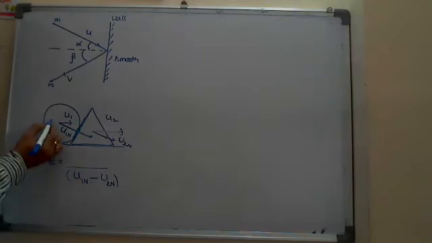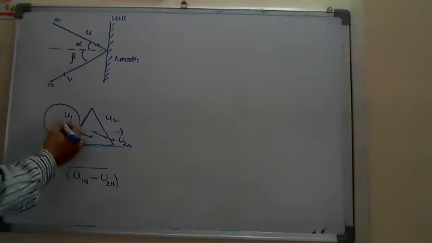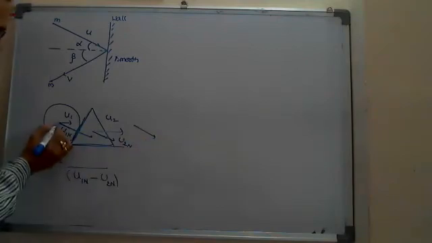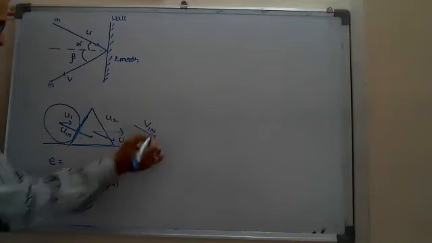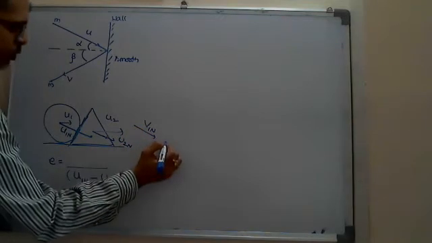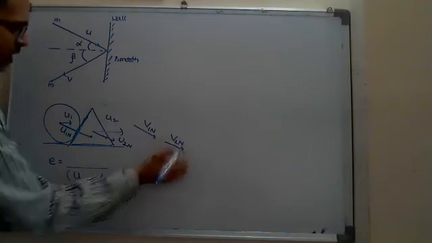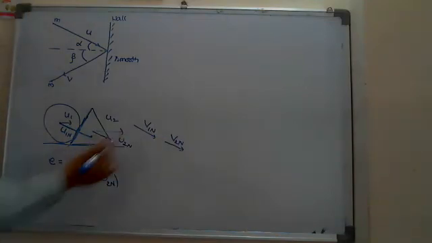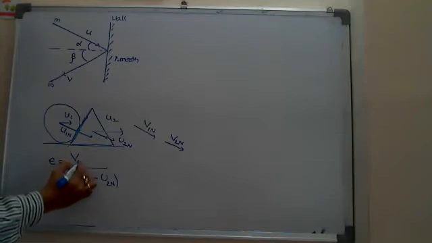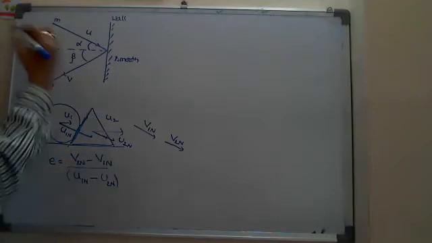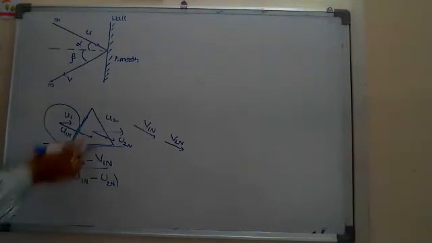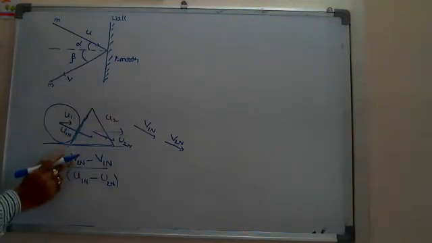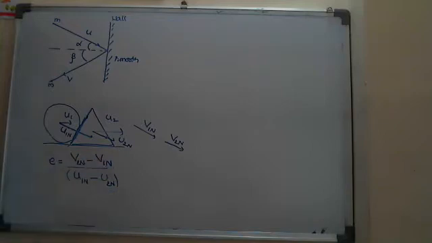After the collision, the velocity of this one in the normal direction, normal meaning perpendicular to the tangent, the first one is v1n and the second one is v2n. The relative velocity of separation we write as v2n minus v1n. Yesterday I told you, before the collision u1 is greater than u2, so we take u1 minus u2. After the collision, v2 should be greater than v1, so we take v2 minus v1 divided by u1 minus u2.